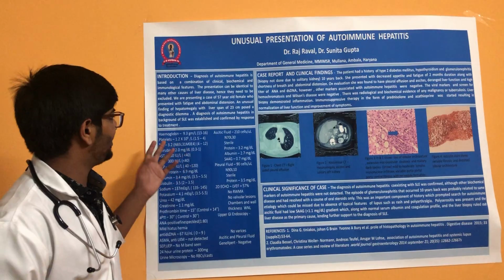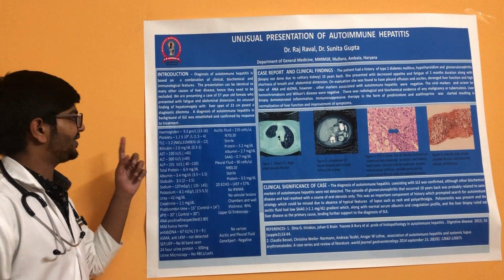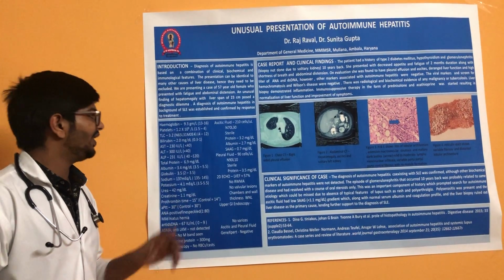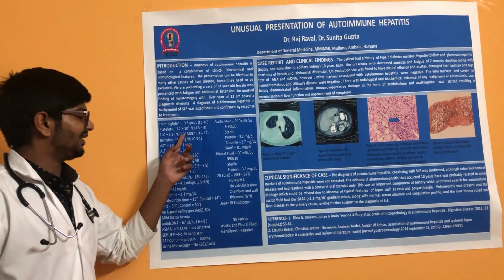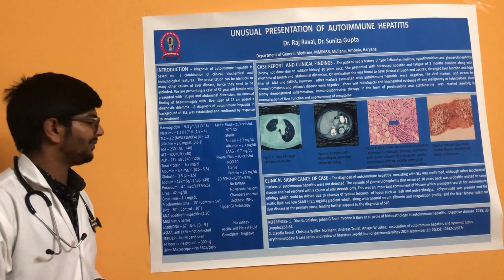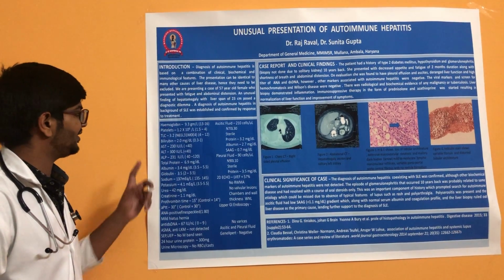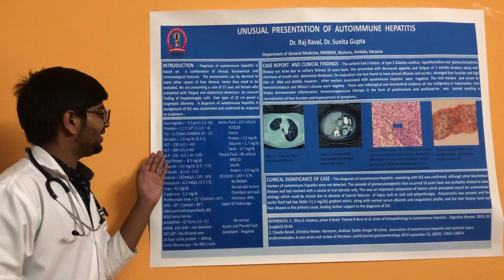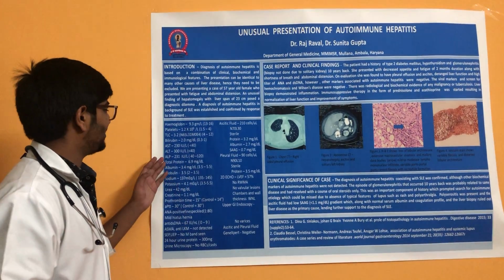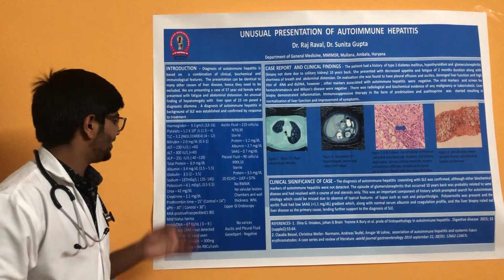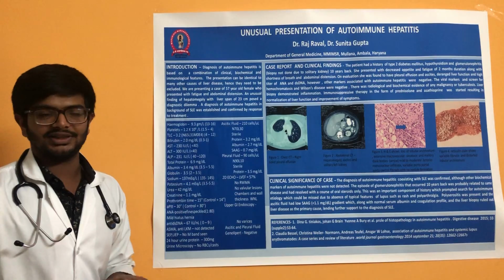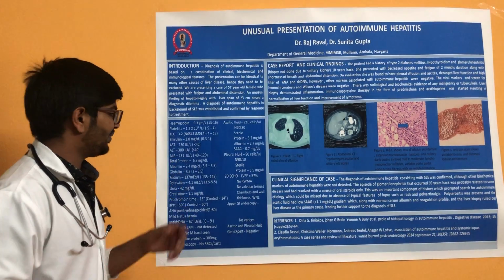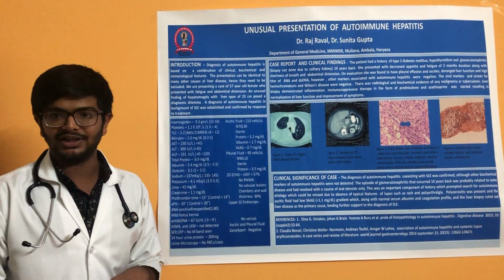On diagnosis, we got hemoglobin 9.3 gram per deciliter, platelets 1.2 into 10 raised to 9, and TLC 3.2, where neutrophil was 65, lymphocyte 31, monocyte 0, and eosinophil 4. Bilirubin was 2 mg per deciliter, AST was 230 international unit per liter, ALT was 300 international unit per liter, and ALP was 231 international unit per liter. Total protein was 6.9, which was in normal limit. Albumin was 3.4 and globulin was 3.5, also in normal limit.